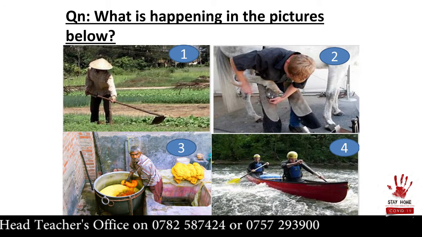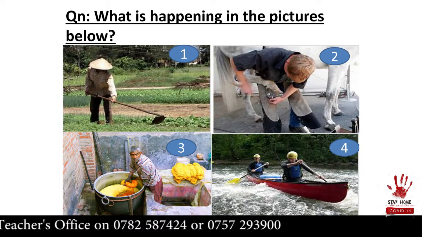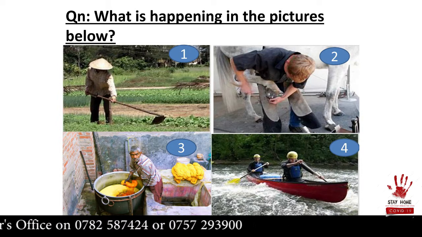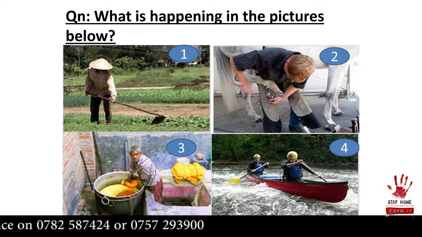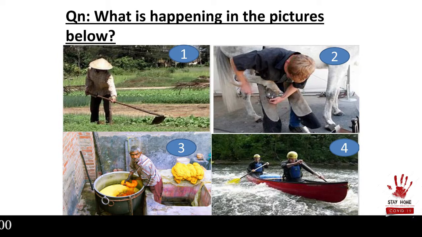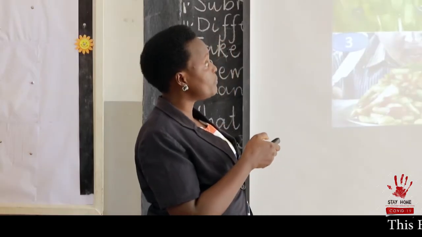We have in picture A, hoe, which changes to hoeing. We don't drop E. We have picture 2, shoe. We don't drop E. We say shoeing. Picture 3, dye. We don't drop E. We say dyeing. Picture 4, canoe. And we don't drop it. It becomes canoeing. Let's look at another group.